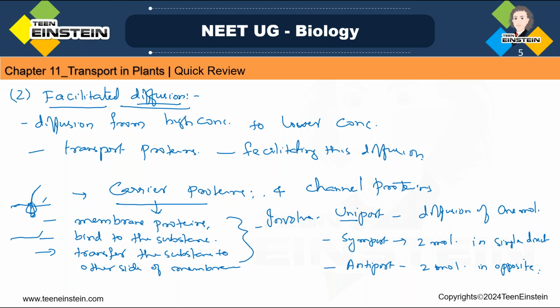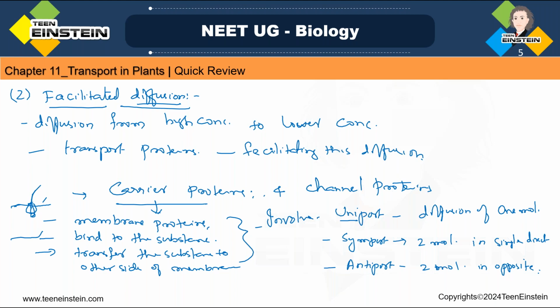Okay, so carrier proteins will bind to the substance and transport the substance to the other side of the membrane. So that involves the uniport system, meaning diffusion of one molecule. Symport system means diffusion of two molecules but in the same direction. And antiport, anti means against, so the diffusion of two molecules is taking place in opposite directions. In which system? In the antiport system. Okay,